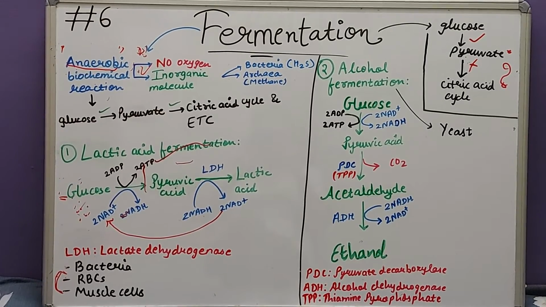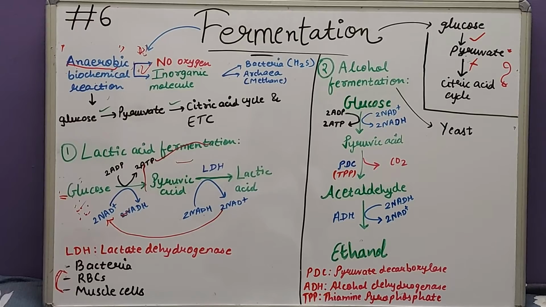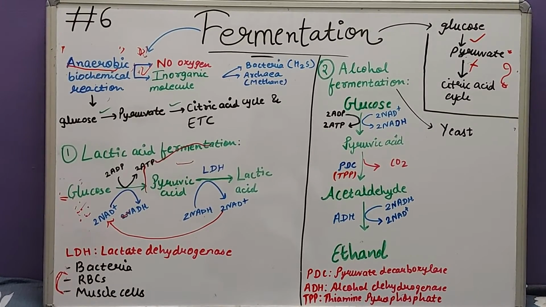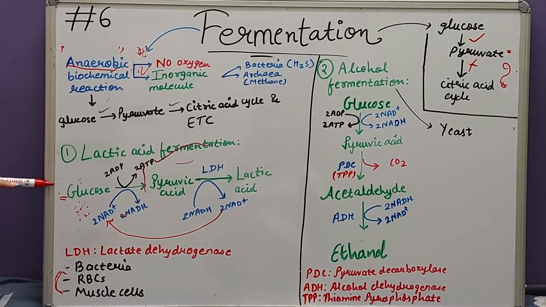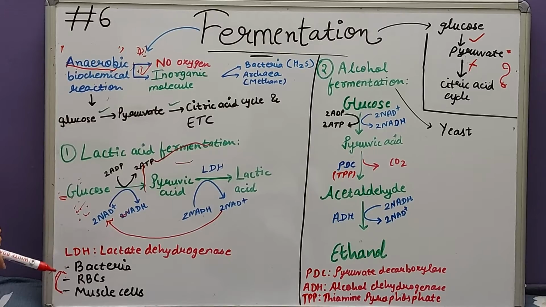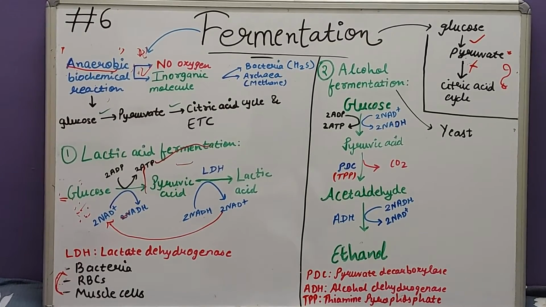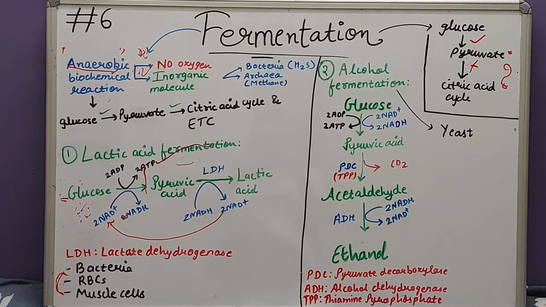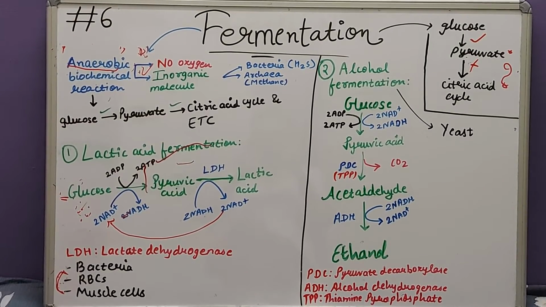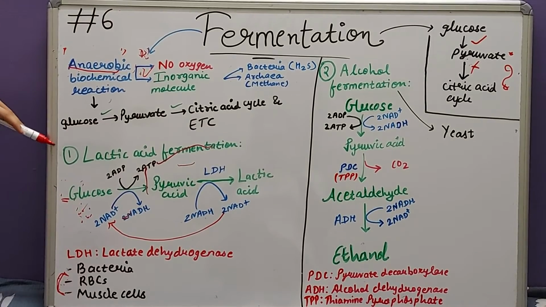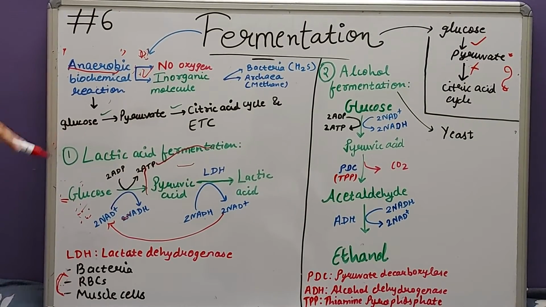RBCs do not have mitochondria, so cellular respiration will not take place, and lactic acid fermentation takes place in red blood cells. And in muscle cells, during exercise, when there is a scarcity of oxygen, lactic acid fermentation will take place.